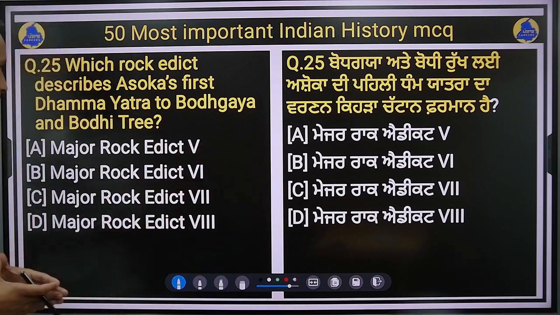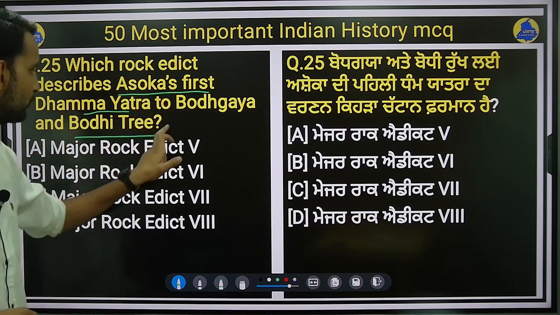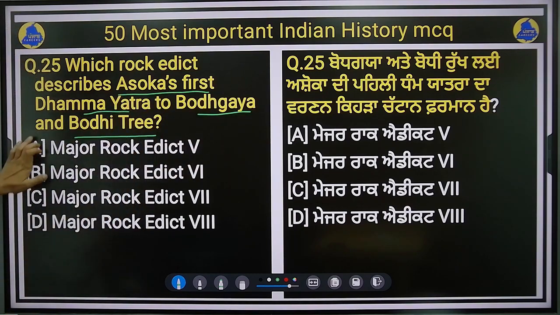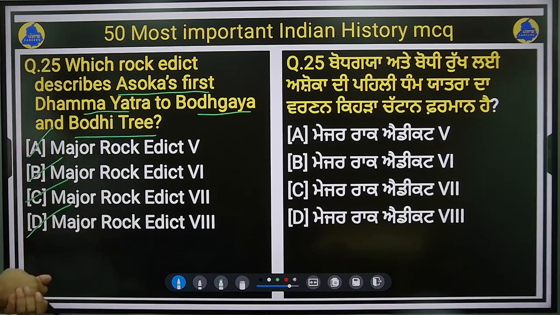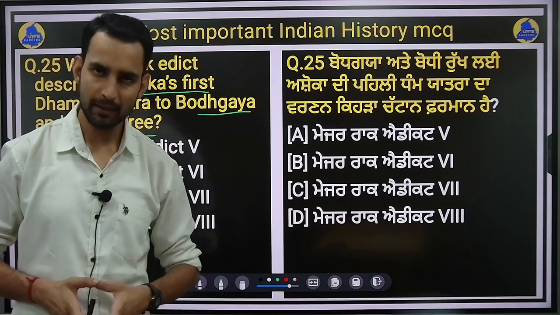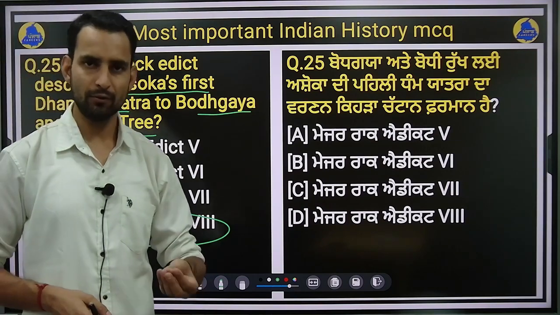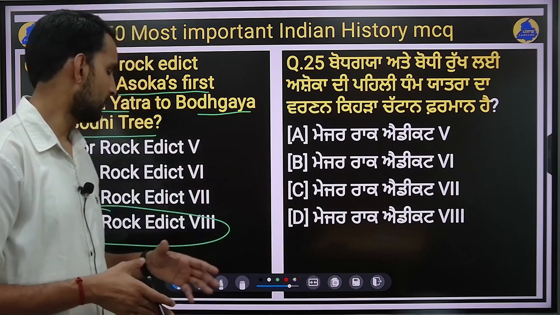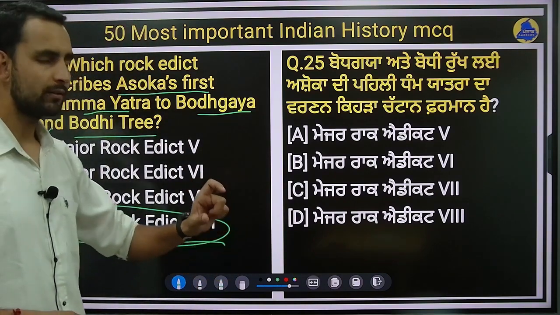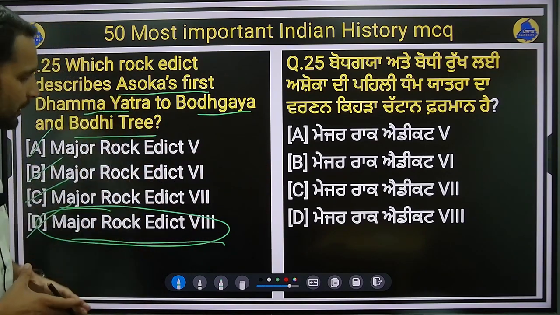So different information has been given in the various rock edicts or the pillar edicts of Ashoka. So you have been asked which rock edict describes Ashoka's first Dhamma Yatra to Bodh Gaya and the Bodhi tree, right? Is it Major Rock Edict 5, 6, 7 or 8? The information about his first Dhamma Yatra to Bodh Gaya is found in Major Rock Edict 8, right? So some important information associated with other rock edicts or pillar edicts is also asked in your paper. So keep it in mind. Major Rock Edict 8 talks about the first Dhamma Yatra to Bodh Gaya of King Ashoka, right?